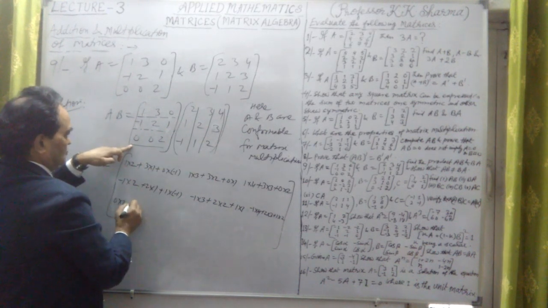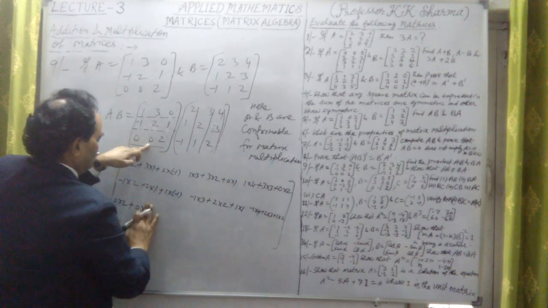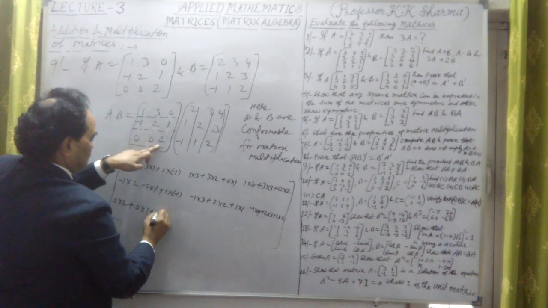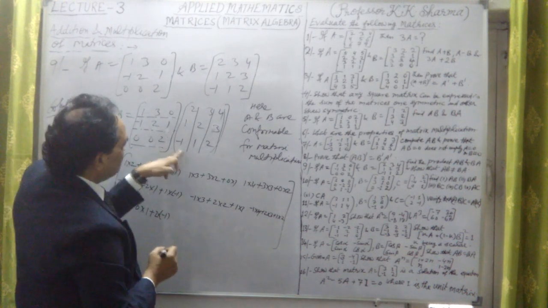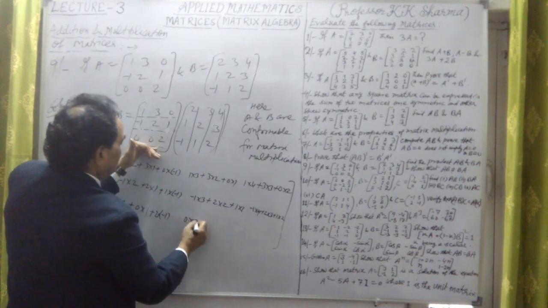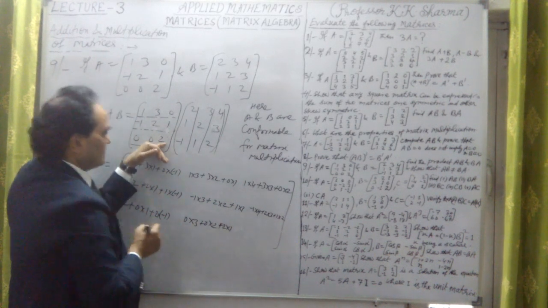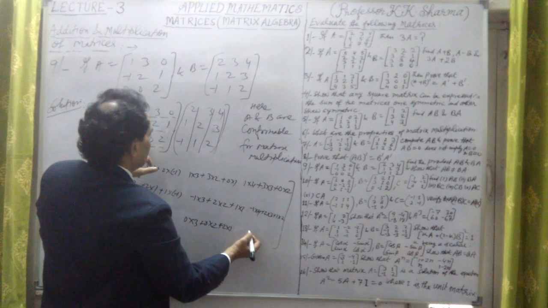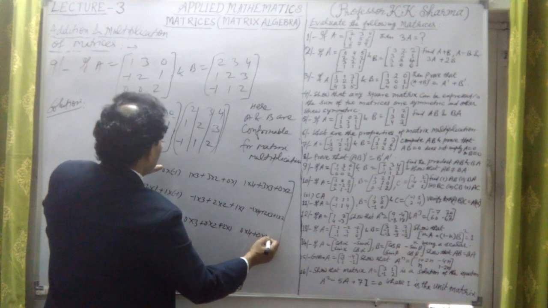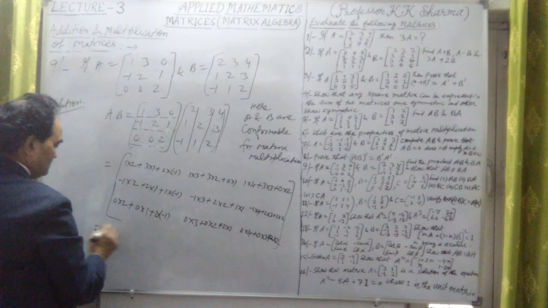Now third row, first column: 0 into 2 plus 0 into 1 plus 2 into minus 1. Third row, second column: 0 into 3 plus 0 into 2 plus 2 into 1. Third row, third column: 0 into 4 plus 0 into 3 plus 2 into 2. So what does it give us?